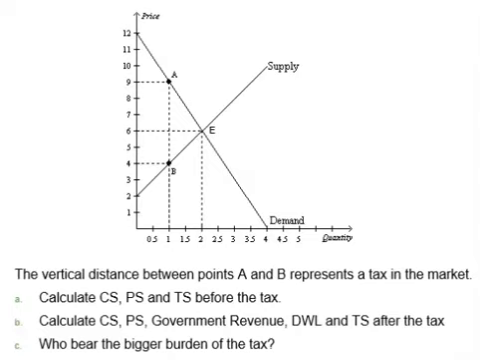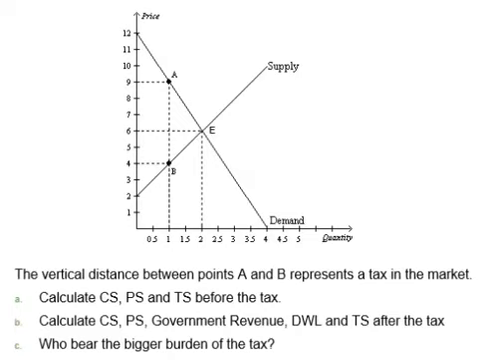Let's take a look at one more numerical example. Assume that we have another market for burgers here. The original equilibrium is point E. The equilibrium price is $6 per burger. The equilibrium quantity is 2 burgers. The distance between points A and B represents a tax. That means the tax is $5 per unit. You take the price at point A, which is $9, minus the price at point B, which is $4. You get the tax of $5 per burger.